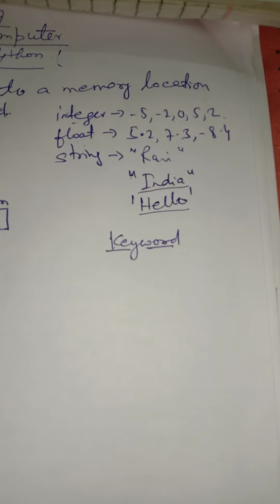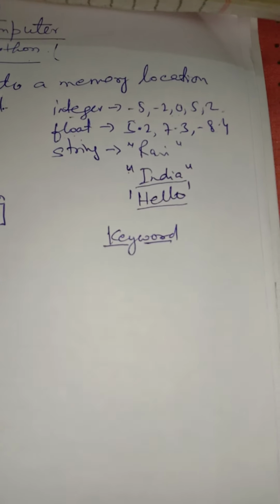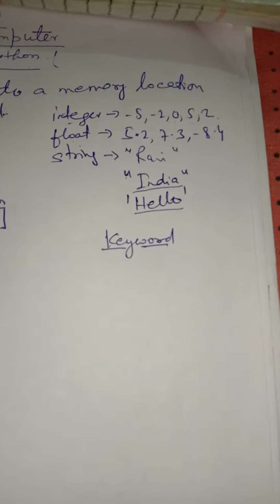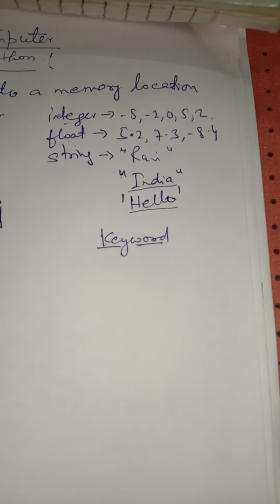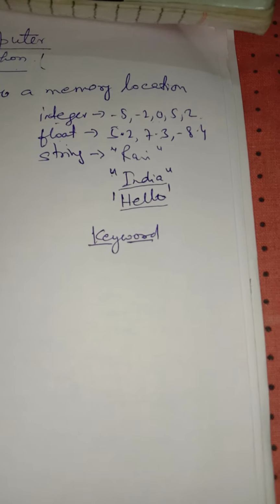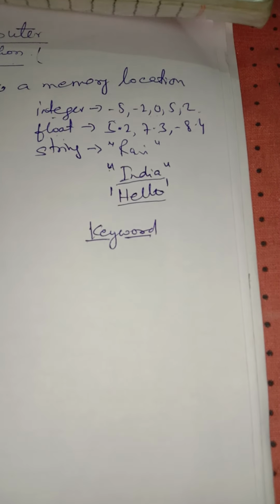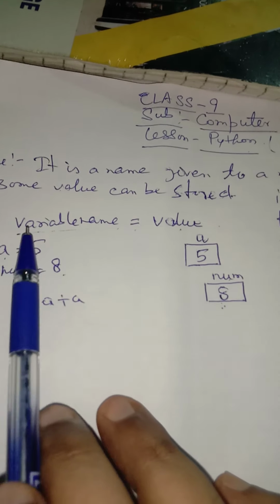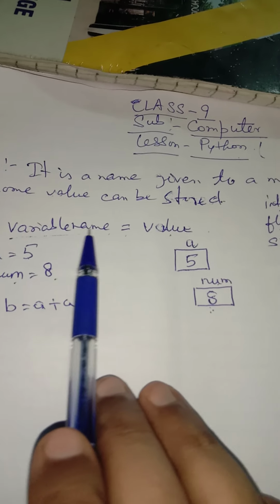Such words are known as keywords. So in every programming language we will find nearly 20, 30, 40, 50 keywords. These words are special words as some specific functions are assigned to them. So whenever we declare a variable name, it should not be a keyword.